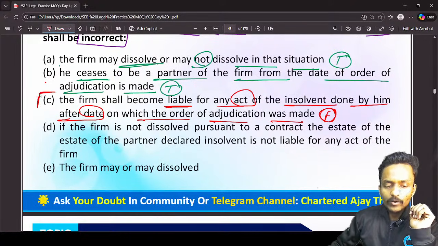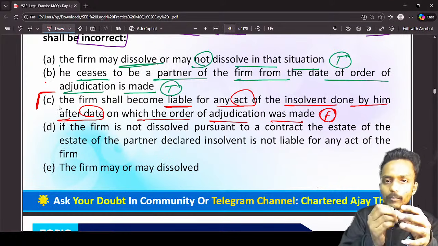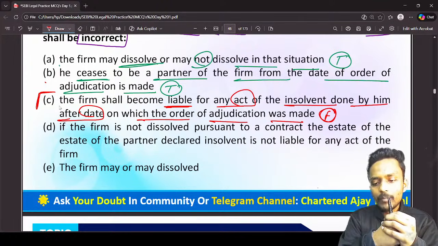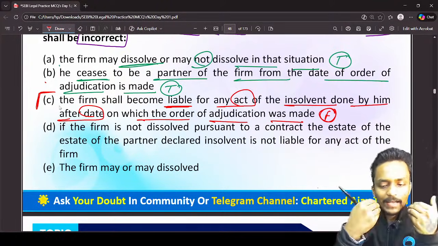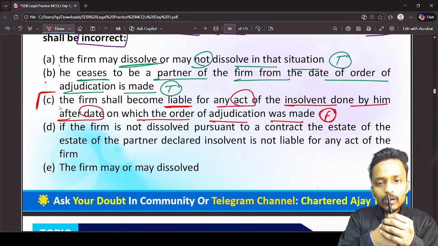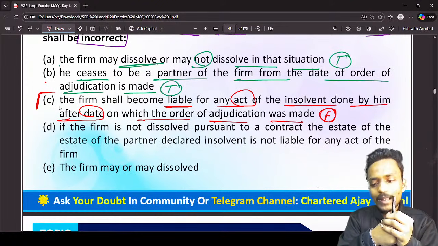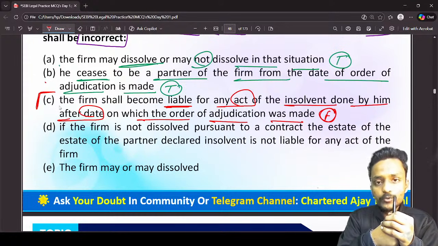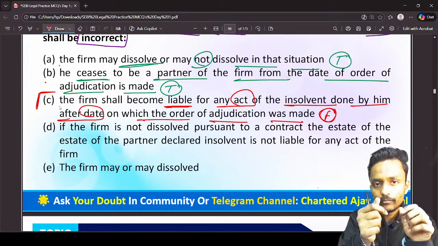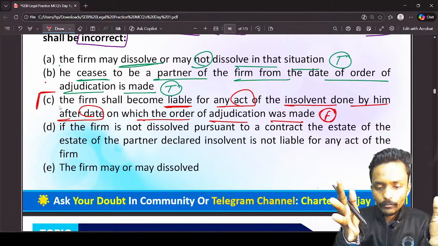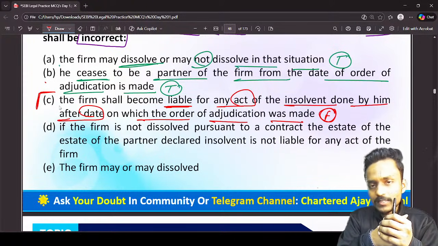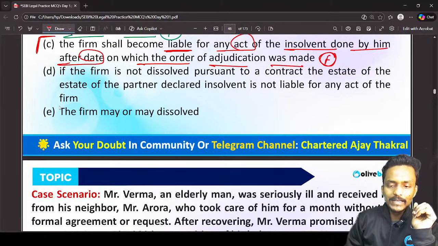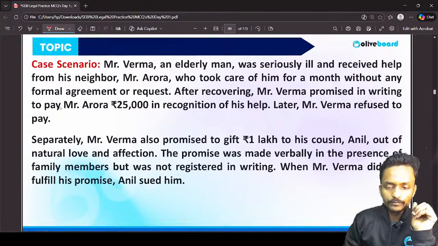So from the date of adjudication, that insolvent partner will cease to be a partner in the partnership firm. For any kind of act of that insolvent partner, the partnership firm will not be liable at all. So in this third option, you can see the option is saying the firm shall be liable. No sir, the firm will not be liable at all after the date of adjudication. So option C is absolutely an incorrect option.